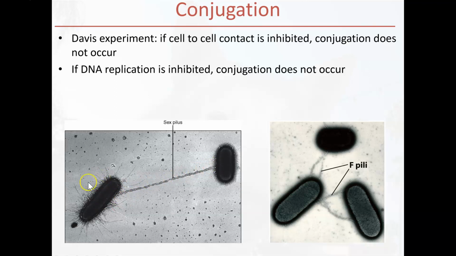So they can have lots and lots of little pili. We sometimes call these fimbriae. But then they only have this one special type of pilus. Some people pronounce it pilus, some people pronounce it pilus. But they typically only have one. And this pilus acts like an anchor, and it reaches out and will grab onto another bacteria and bring it closer.